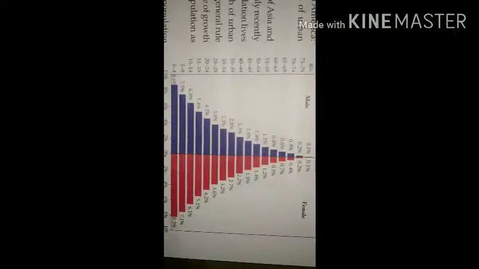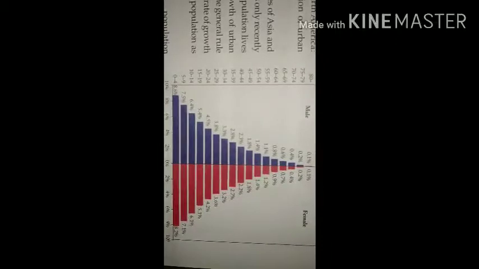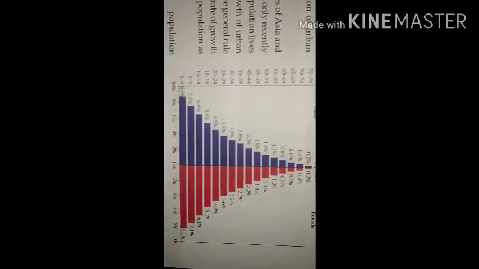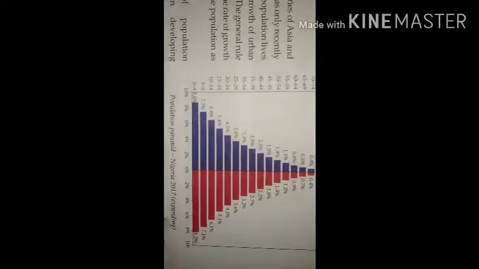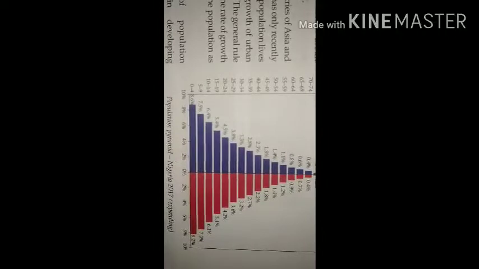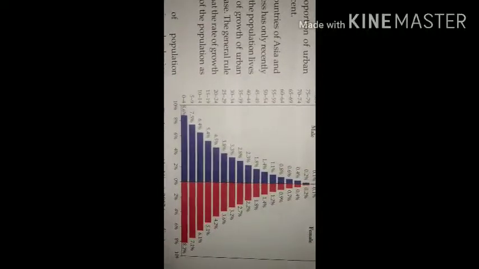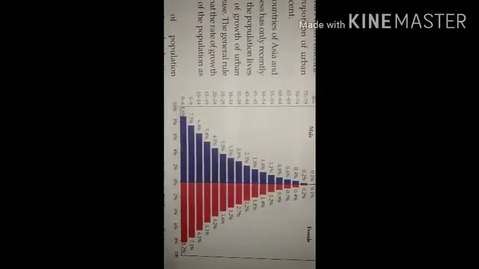One by one we will talk about them. Those with a broad base are expansive. Those with a broad middle part are constructive, and those with a broad peak are stationary. Now you can see in the figure a given population pyramid, and the country for which that pyramid has been drawn is Nigeria, in 2017. So it is expanding. What kind of pyramid is it? Expanding. On the left side is the number of males, and on the right side is the number of females.